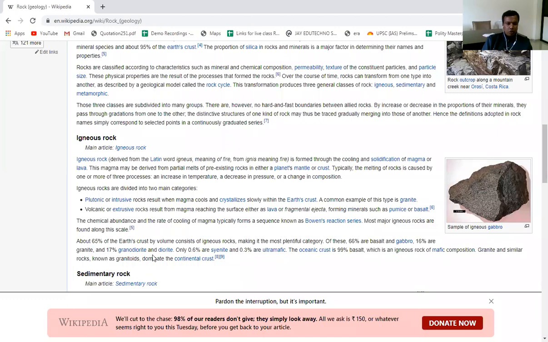Then granodiorite and also the diorite. These are the examples of the igneous rocks. Then syenite and ultramafic. These are the examples of the igneous rocks.